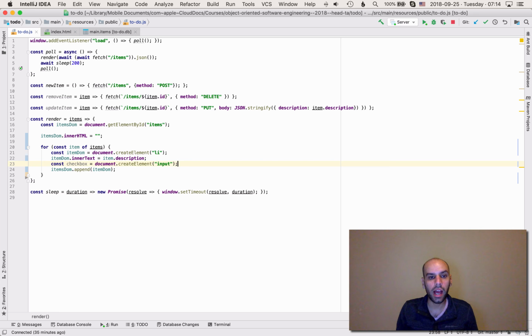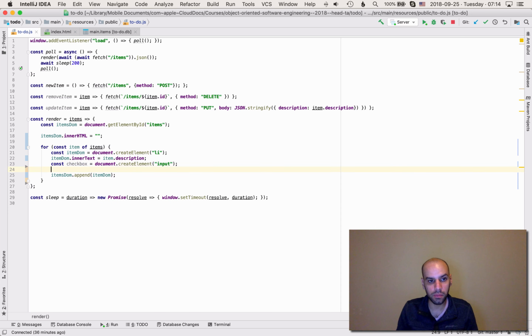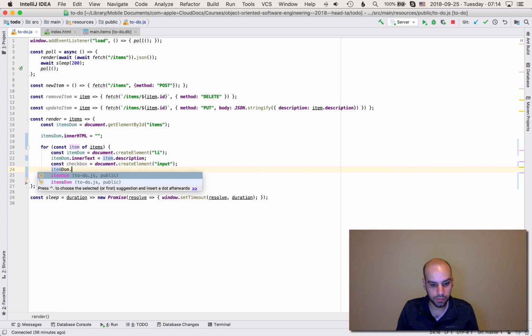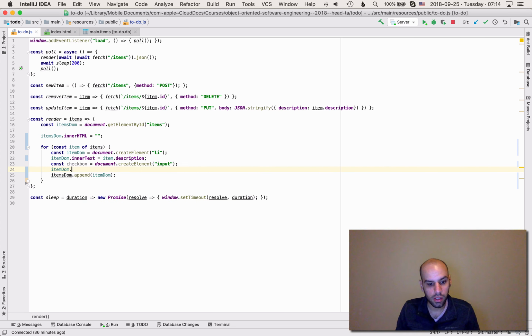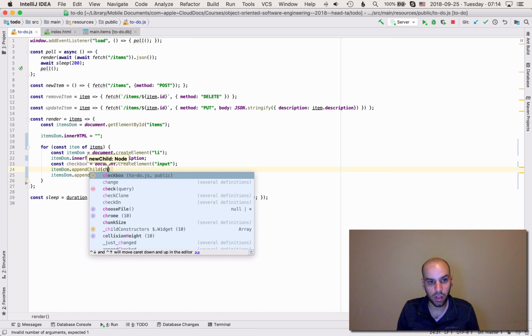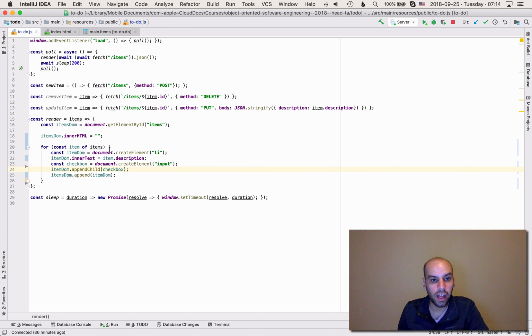And again, when I am creating this, I'm not necessarily rendering it. So I still have to say that I want this checkbox to appear in the item DOM. So I can say itemDOM.appendChild of checkbox. And I'm rendering the checkbox in the item and the item in the list.